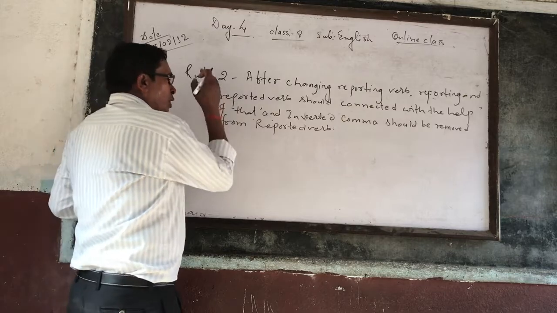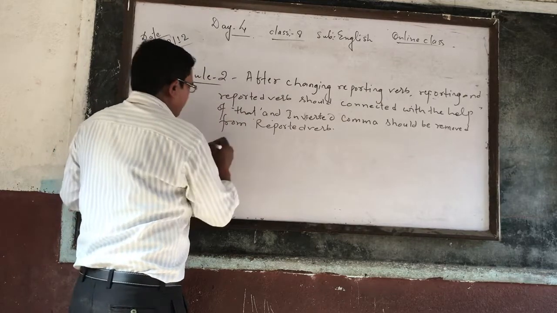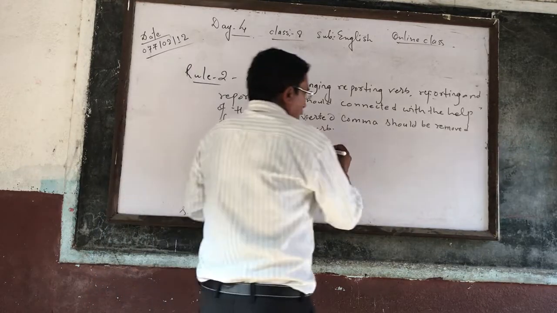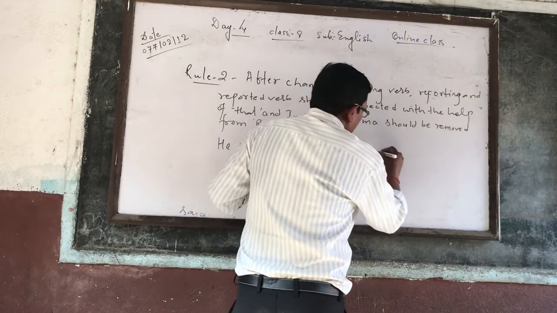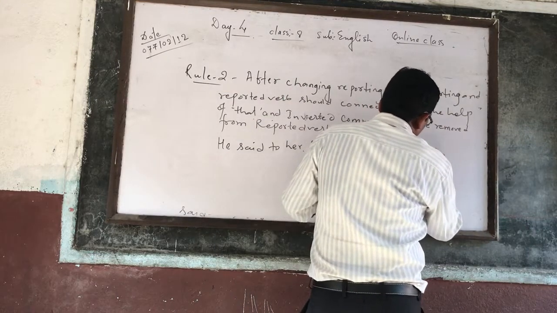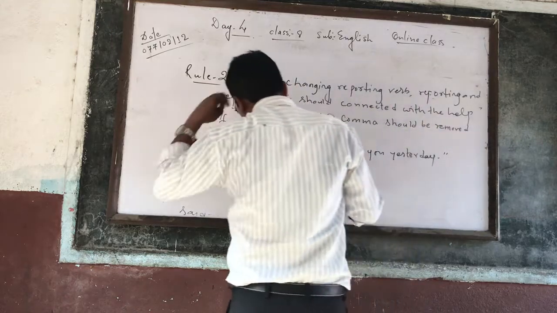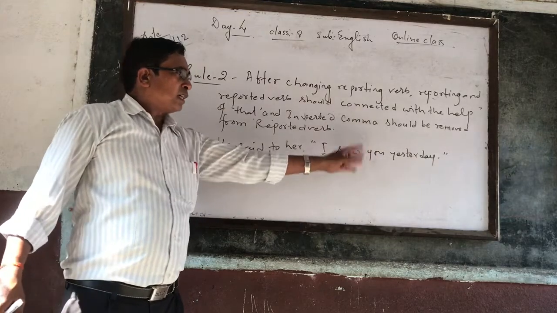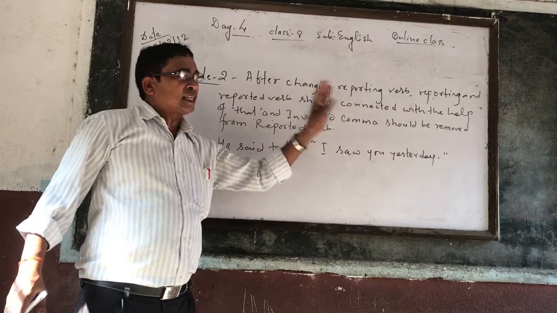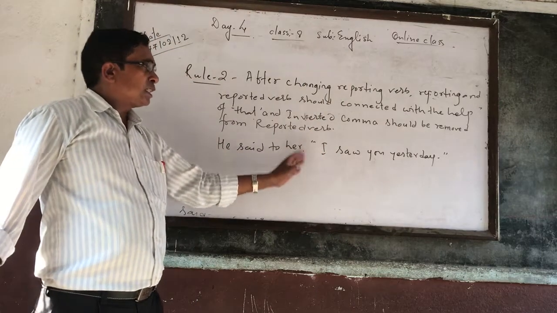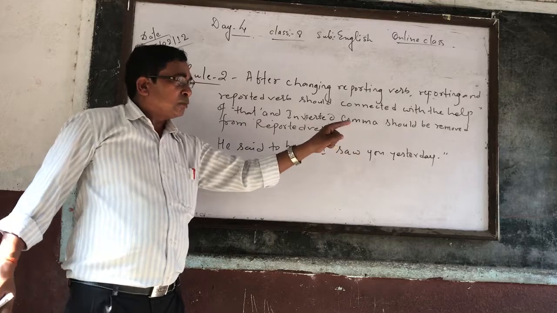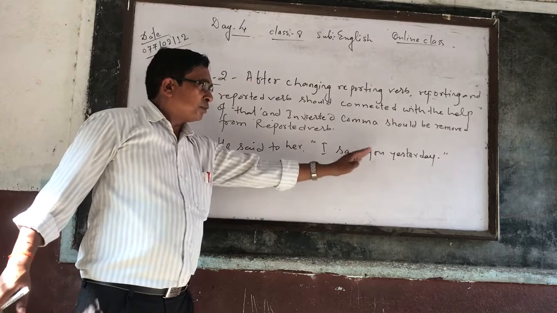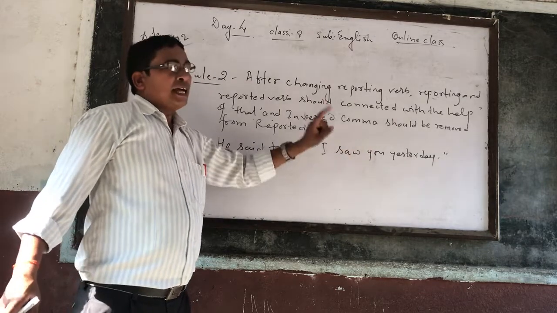You can watch rule number 2 and 1 in the given example. He said to her, I saw you yesterday. In the given example, first of all make the judgment whether the given reported speech is assertive, interrogative, imperative or exclamatory. As I have told you, if there is subject, verb, object and a full stop at last, be clear that it is assertive. Here, I saw you yesterday has subject, verb, object and a full stop at last. So this is an assertive sentence.